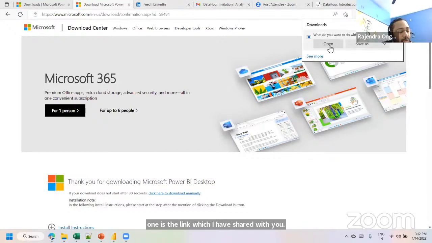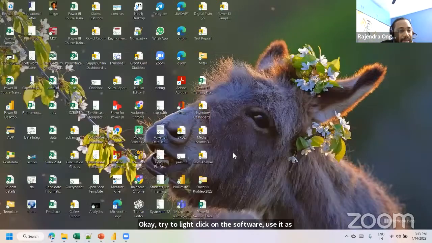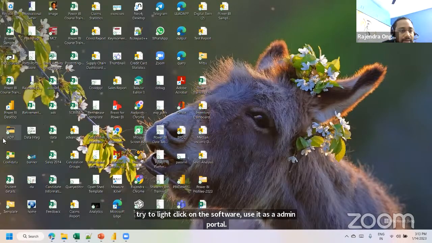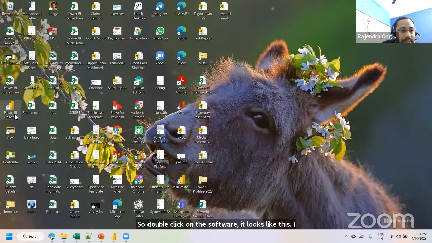So once you have downloaded this exe file, by default it will be downloaded to your download path. If you are using office machines, try to install at administrator level. Right click on the software and run as administrator. So double click on the software, it looks like this. I hope you're able to see this one.